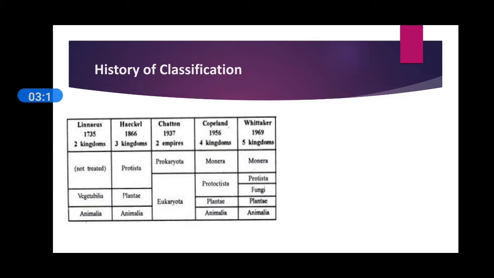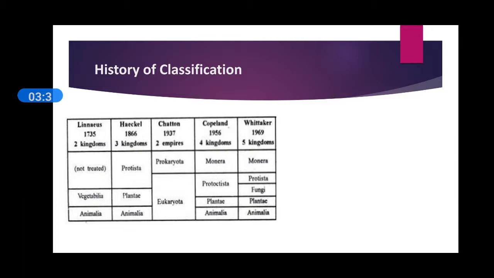After Haeckel, Chatton again classified all the organisms into two kingdoms, Prokaryota and Eukaryota. After that, Copeland classified all living organisms into four kingdoms: Monera, Protista, Plantae and Animalia.